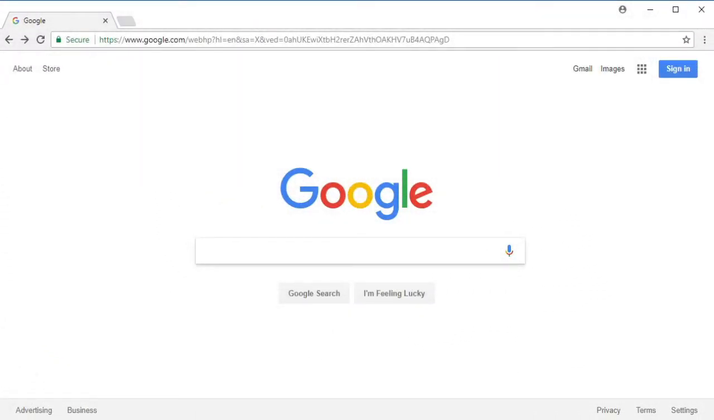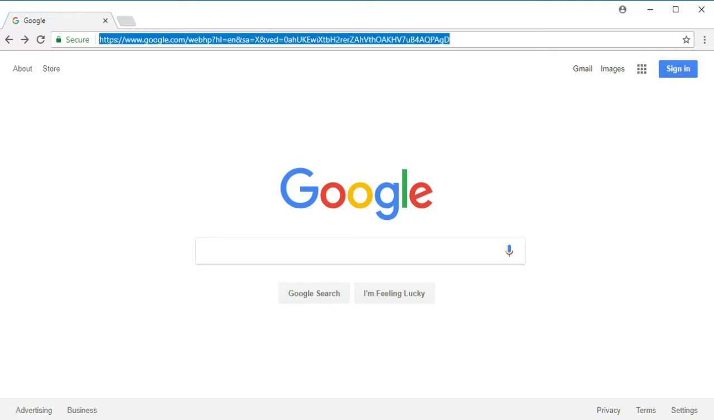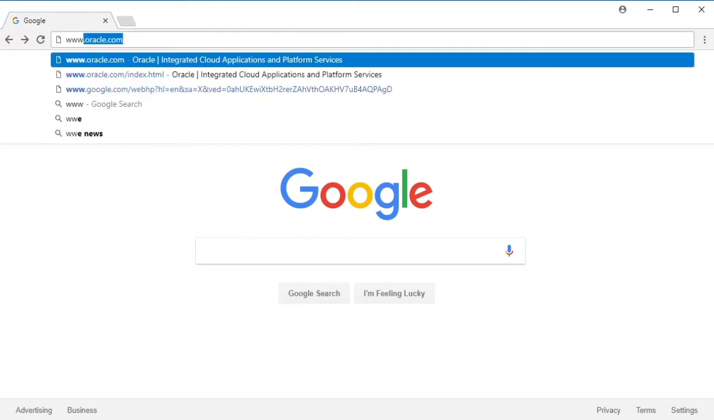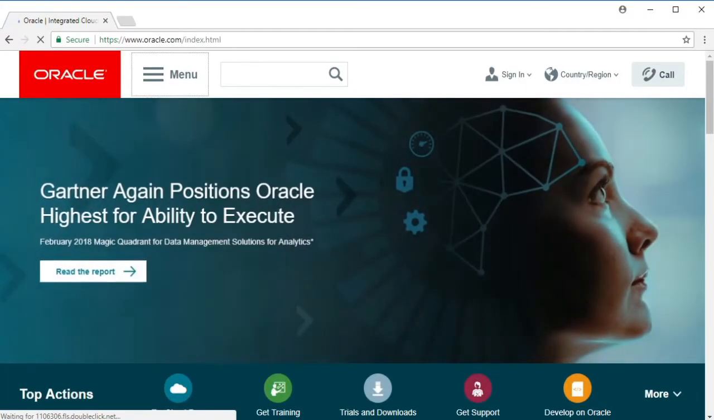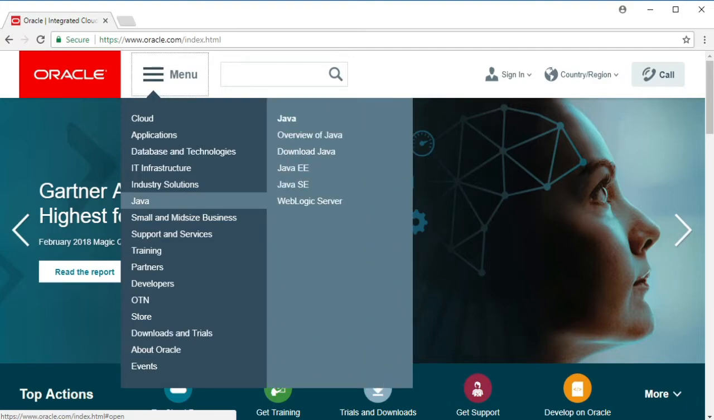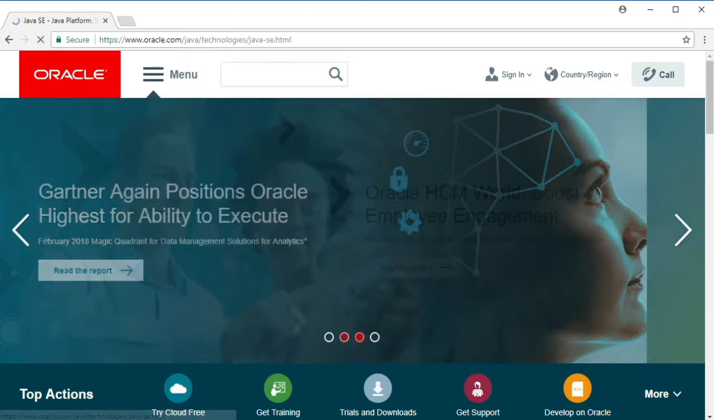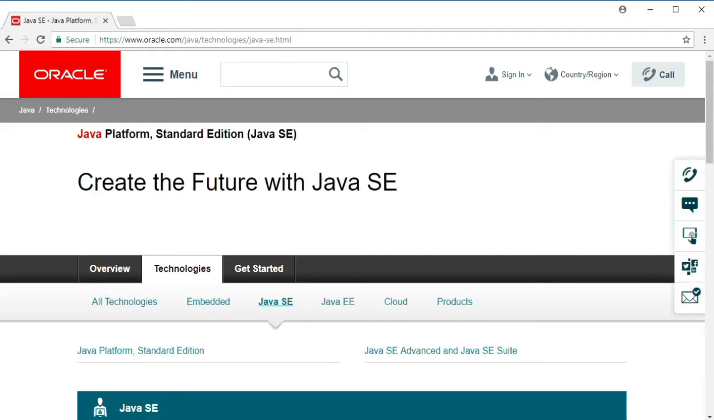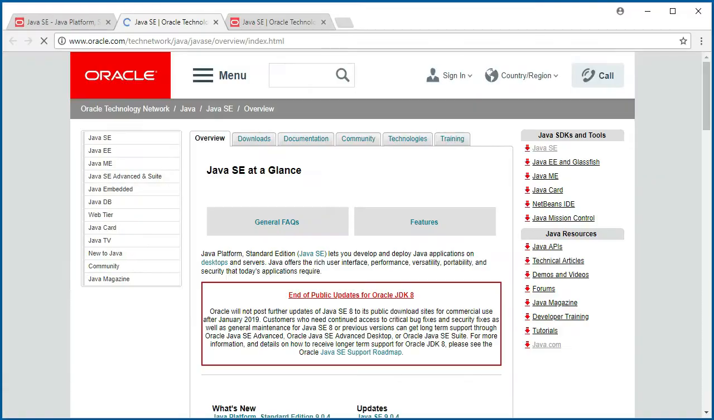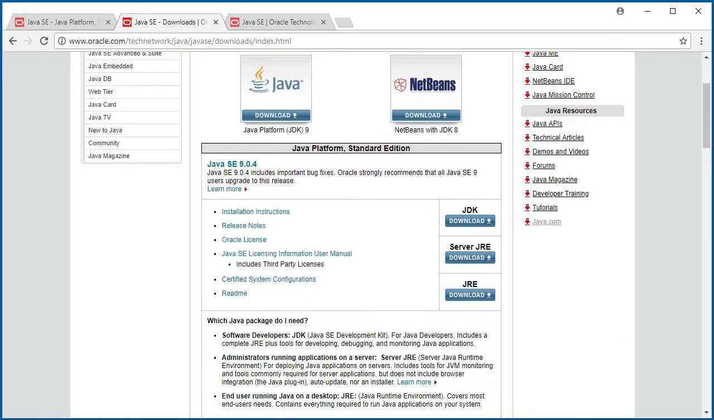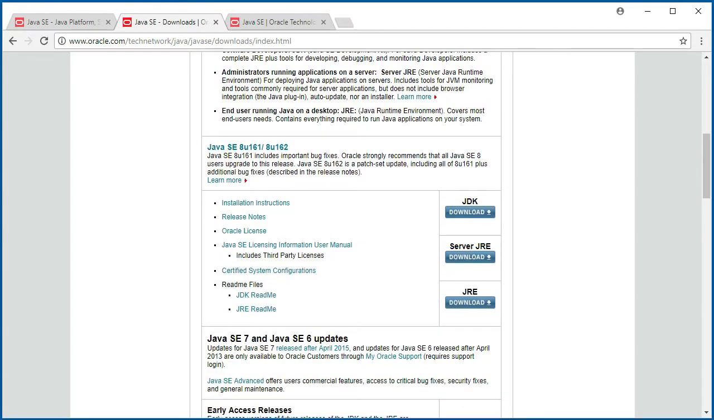Now we can install the integration engine software components. NextGen Connect needs the Java Runtime environment in order to operate. So as a first step, we navigate to www.oracle.com. Select Java, then Java SE from the menu. Next, scroll down to the Java SE section of the page and click on the Java Platform Standard Edition link. Click on the Downloads tab, scroll down to the Version 8 section of the page, and click the Download button.